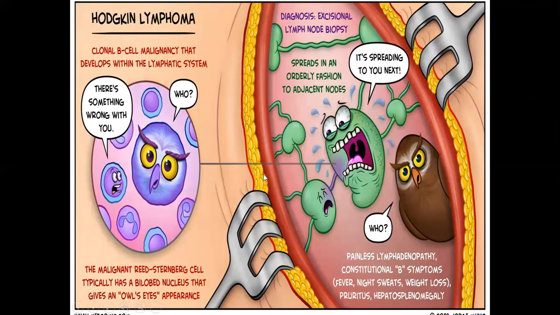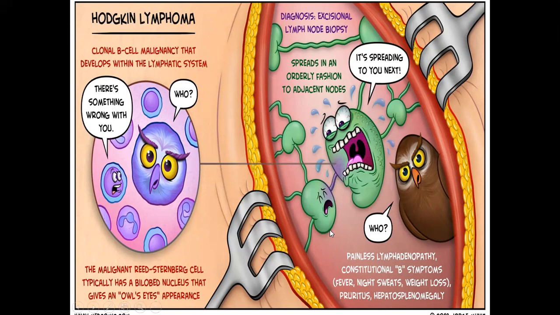So when it is attacking a lymph node, the diagnosis needs an excisional biopsy. And usually these malignant cells spread in an orderly fashion to the adjacent lymph node. It goes from lymph node to adjacent lymph node in orderly fashion. This will spread to this, and this will spread to this.